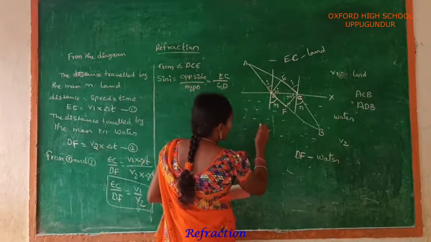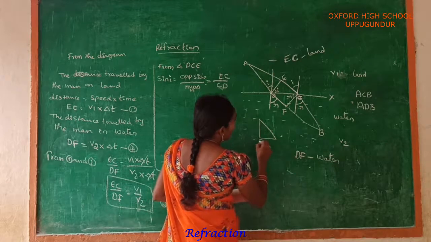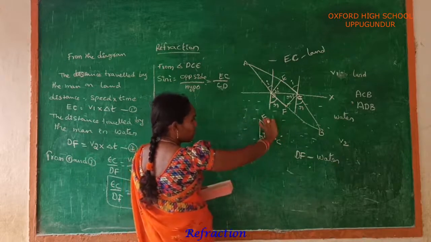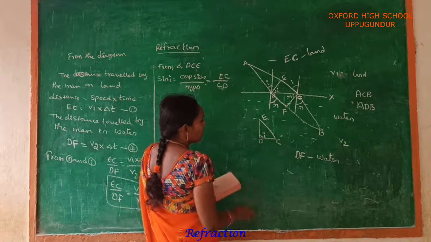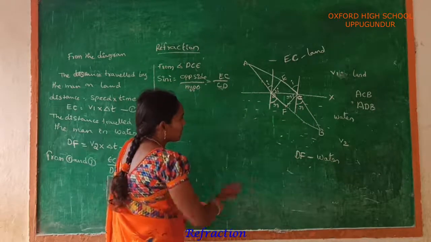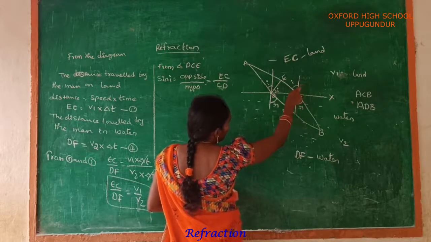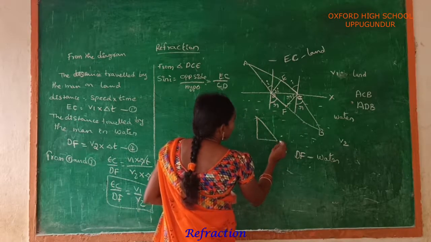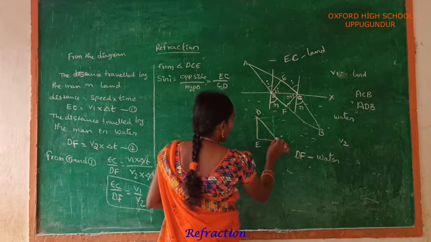This diagram should be written as, look at the board, D, C, E. This is for I. Sin I is equal to opposite side EC by hypotenuse CD. Here the hypotenuse is CD and the opposite side is EC.